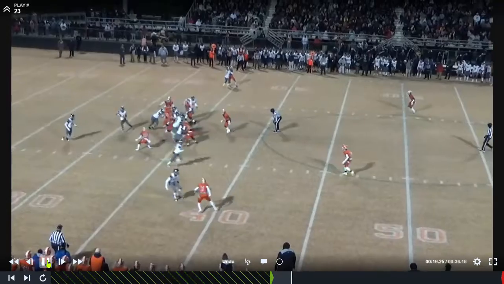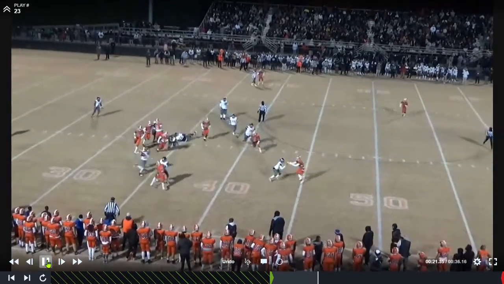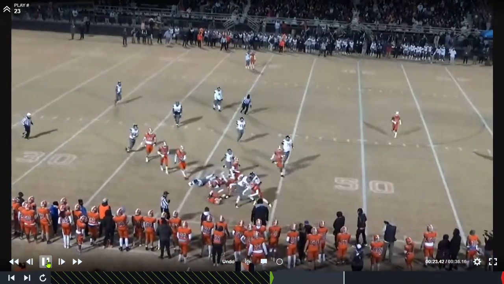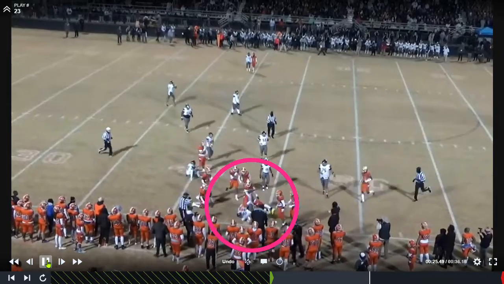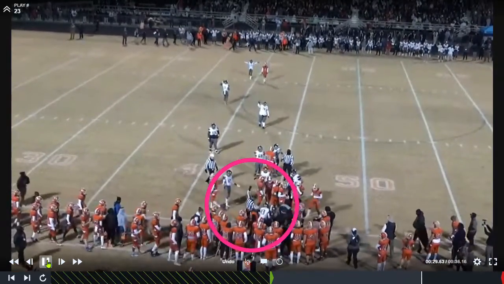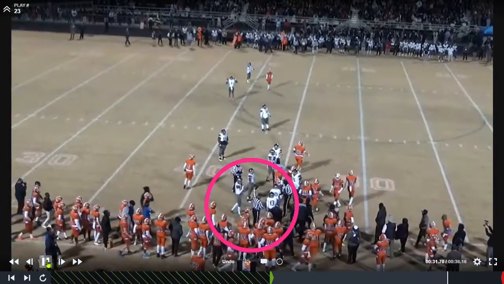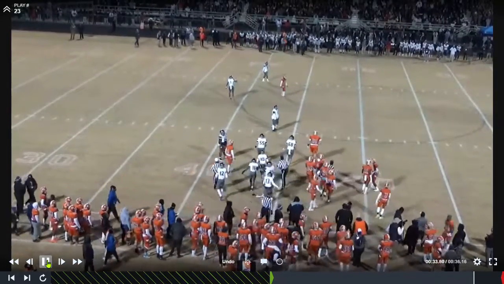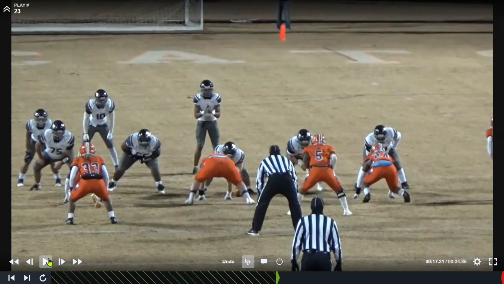On our next play, we're going to have both the sideline view and the end zone view to look at. Notice the tackle at the end of the play. The defensive player picks up the runner and slams him or drives him into the ground. This is not legal, and a flag here is appropriate as this is unnecessary and not part of the game of football.